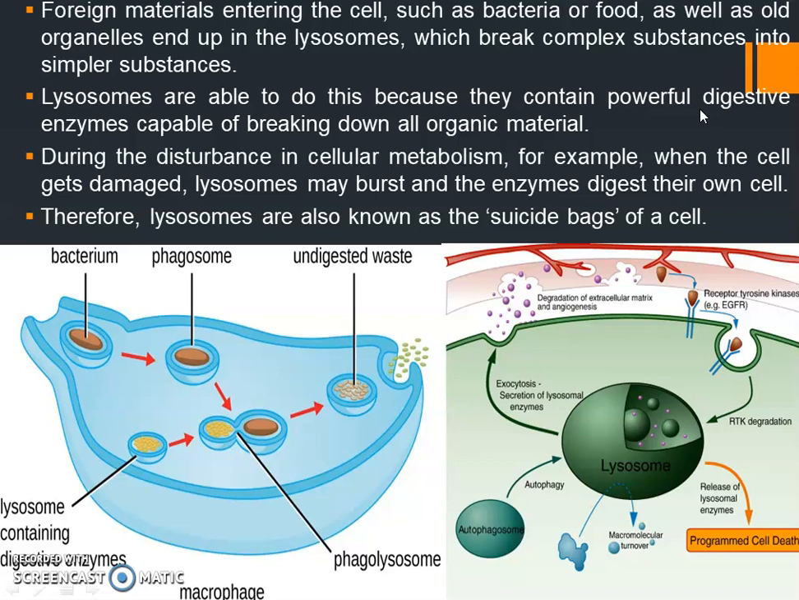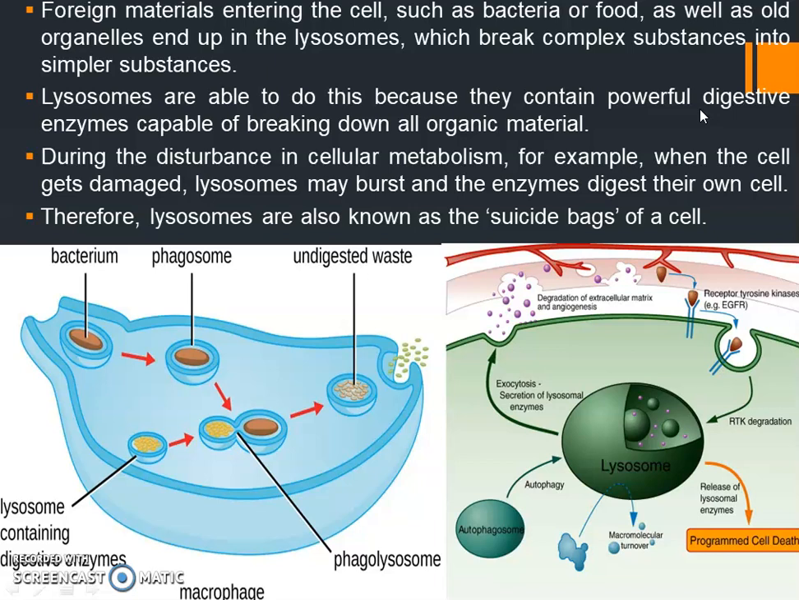And how are they doing this? Because they contain powerful digestive enzymes inside them, which is capable of breaking down all organic matters. When organic matter enters the cell, those hydrolytic enzymes, that is enzymes present inside the lysosome, will break down all these organic material. Okay, so this is the main function which the lysosomes do inside a cell.